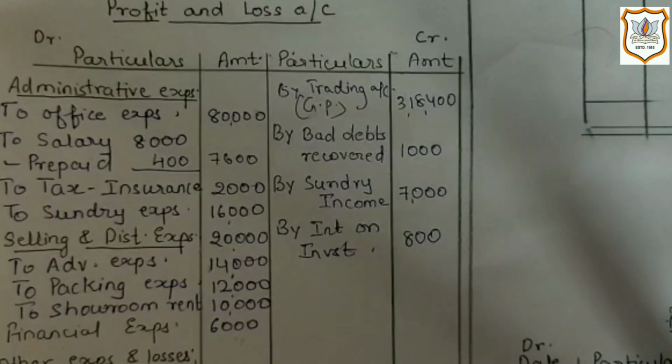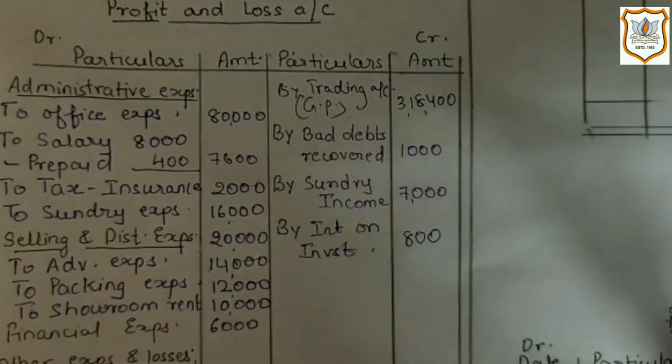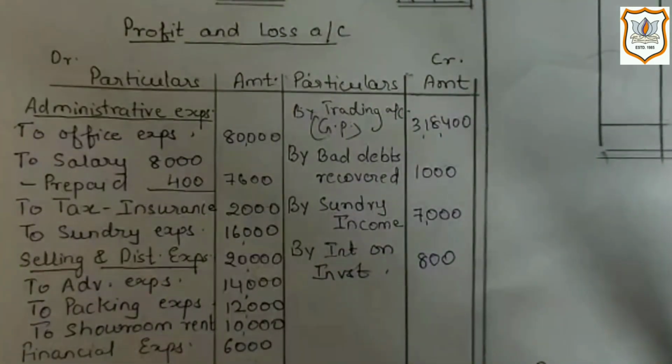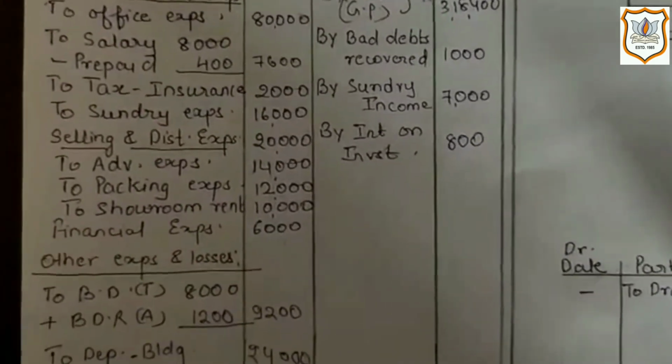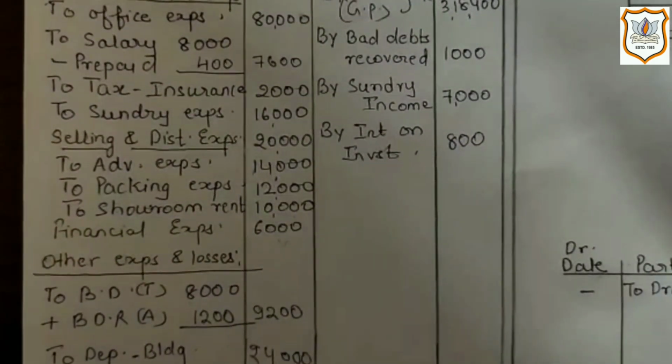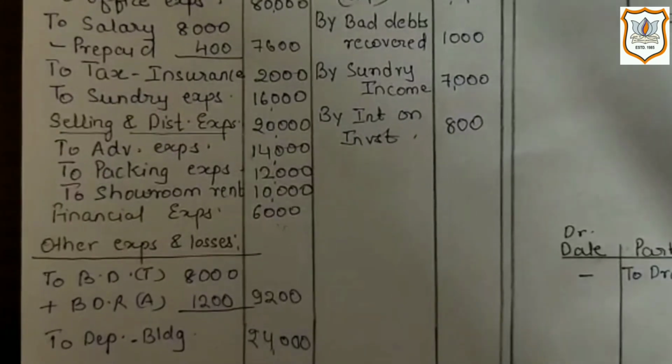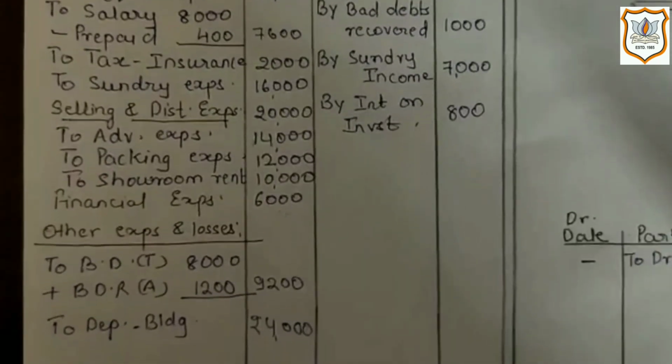So in this way, here we have found out gross profit and not net profit, because firm's indirect expenses is yet to be deducted. So here total of credit side is more than that of total of debit side, means firm's total income is more than that of firm's total expenses. So here we get net profit.